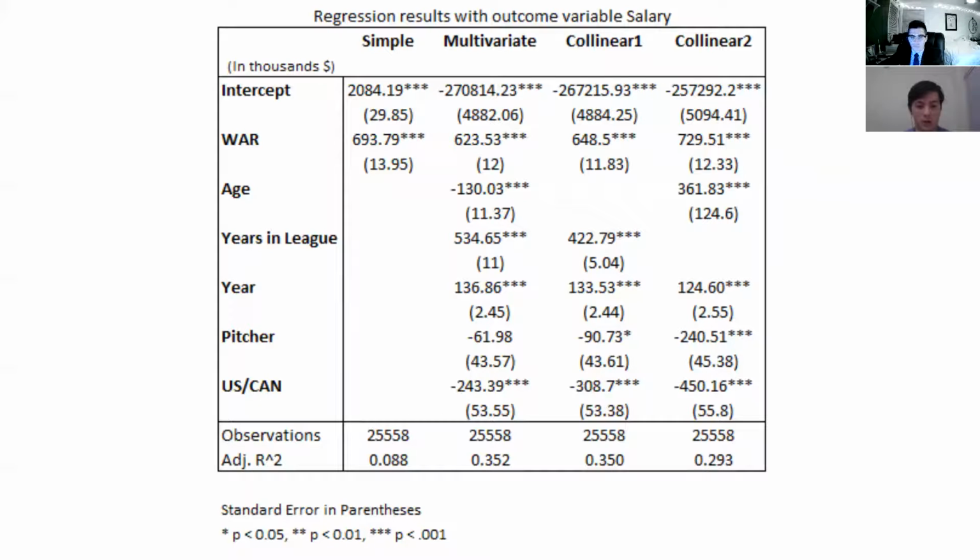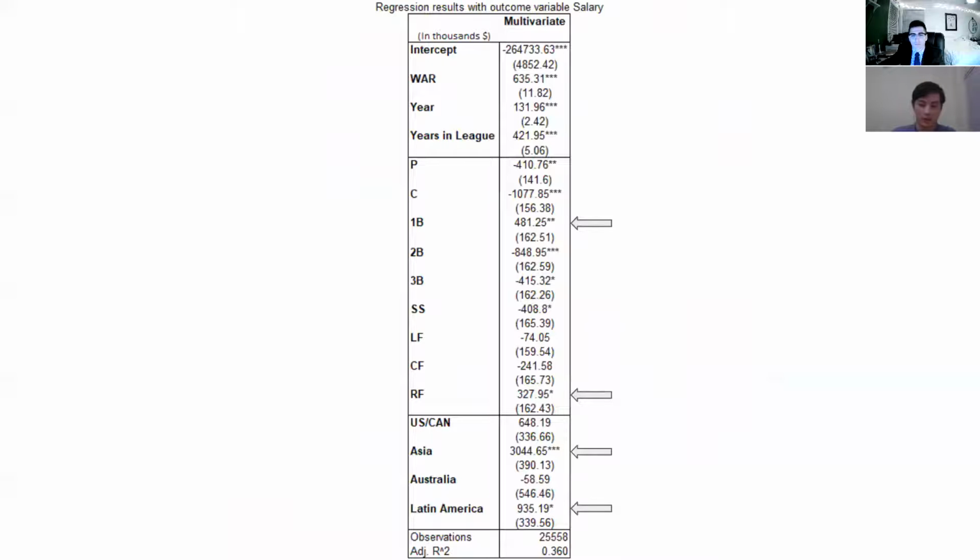As age and years in league are highly correlated with each other, we ran one regression without age and one regression without years in league. Results here indicate that years in league is a slightly better explanatory variable than age. Following that, we did a regression containing all the data we had, meaning we split positions into the full 10 different positions and the 5 different regions we had. We'll highlight more on the next slide.